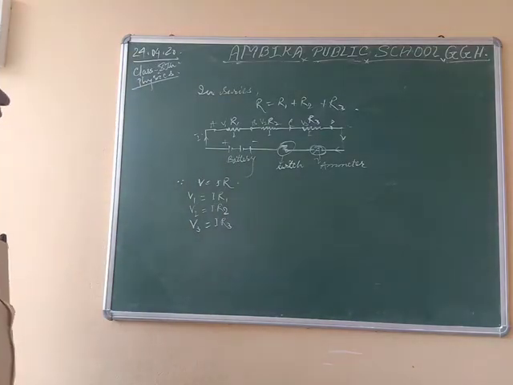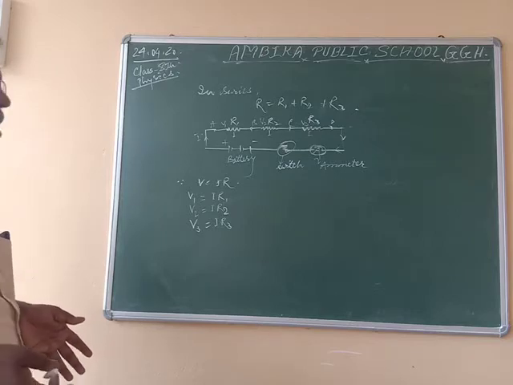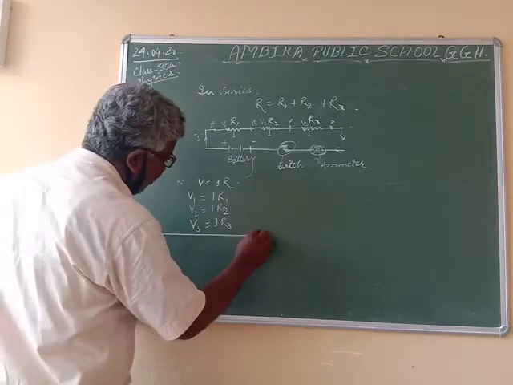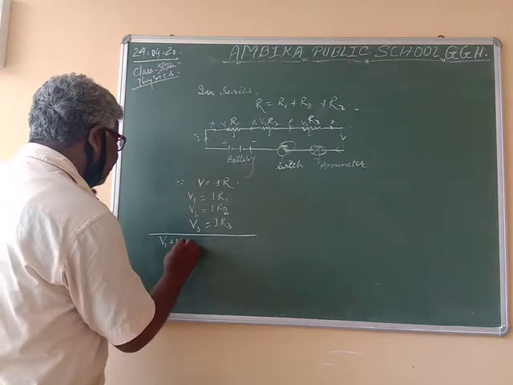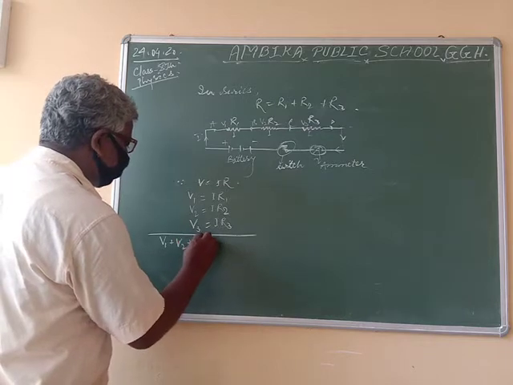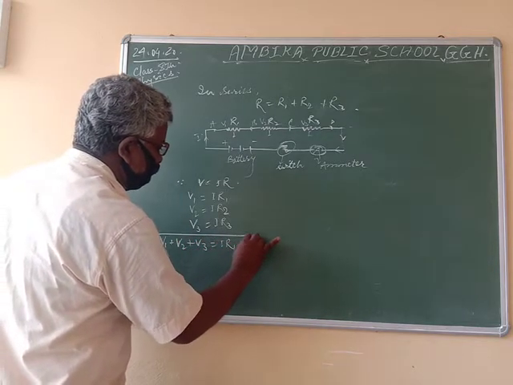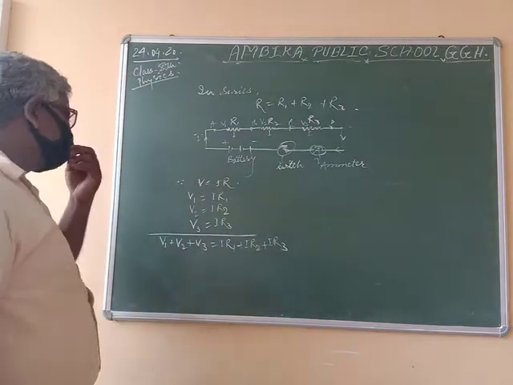If you have to find the total resistance of the entire circuit, we add V1 plus V2 plus V3, equal to IR1 plus IR2 plus IR3.